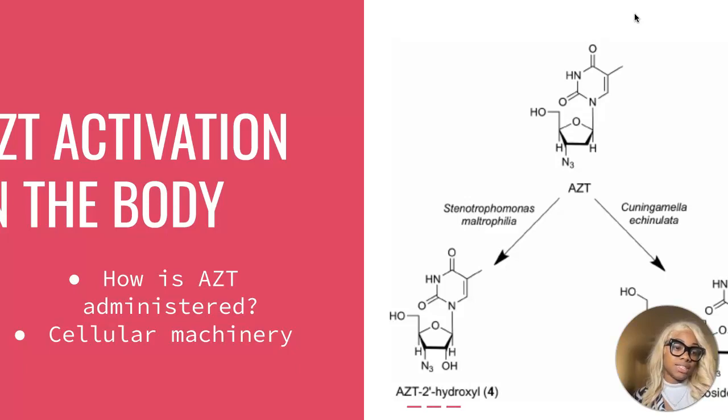AZT triphosphate, now in its activated state, becomes a potent weapon against the human immunodeficiency virus, which is HIV. Acting as a nucleoside analog, AZT triphosphate competes with natural nucleosides during the replication of the virus's genetic material, disrupting the synthesis of viral DNA and hindering the progression of HIV. In summary, the oral administration of AZT initiates a carefully orchestrated molecular dance within our cells, where phosphorylation by cellular kinases serves as the key to unlock AZT's potential in the fight against HIV/AIDS.